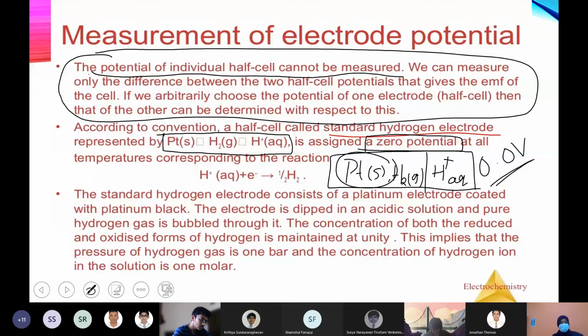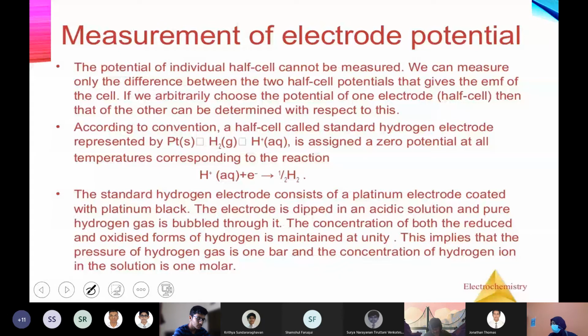So here, the main point we are discussing is that the potential for an individual half cell, you can't measure. I'll explain what is happening in SHE so that you can understand it better.